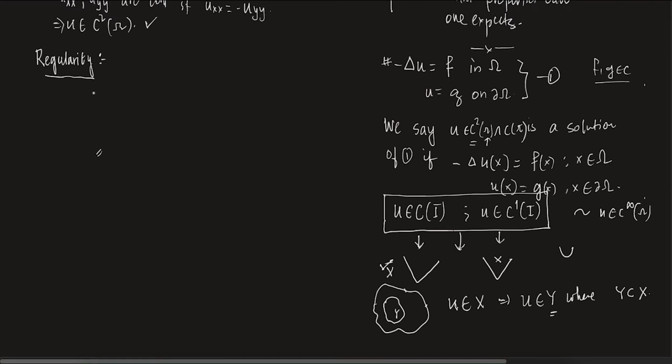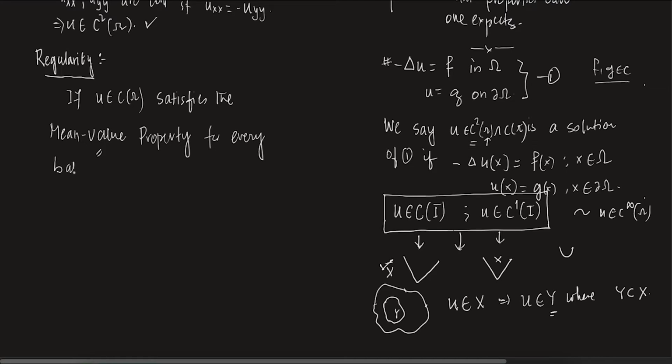Okay, so this is the idea of regularity. So what does regularity say? If u, which is continuous in omega, satisfies the mean value property, you remember, for every ball B(x, r) contained in omega, then we can say that u is in C infinity of omega.